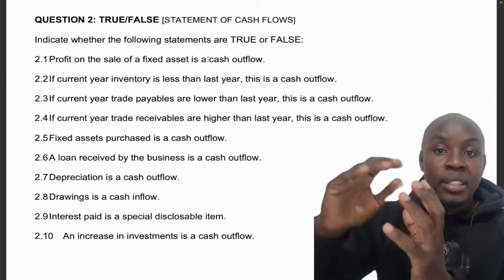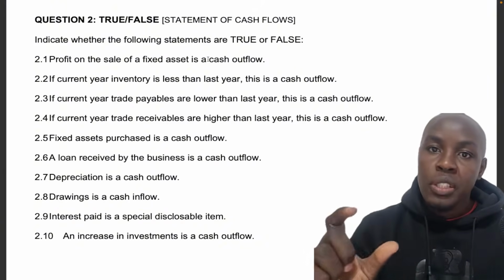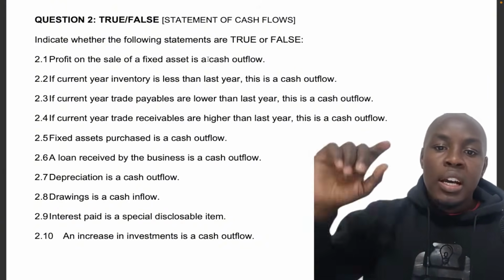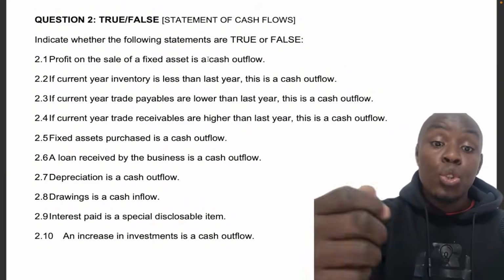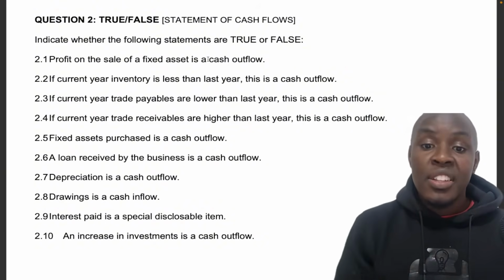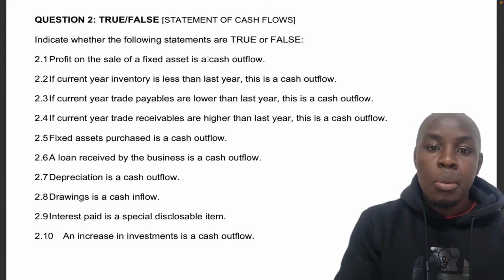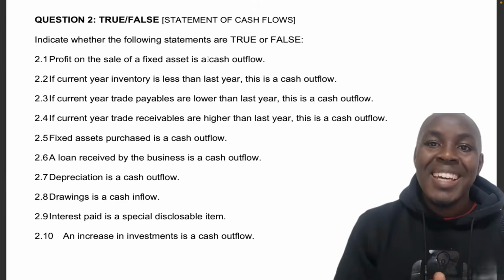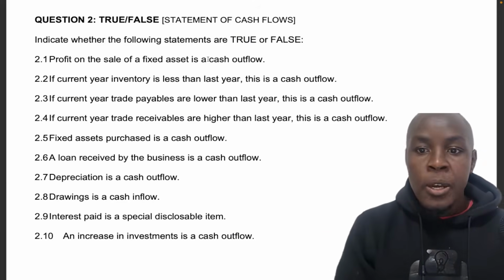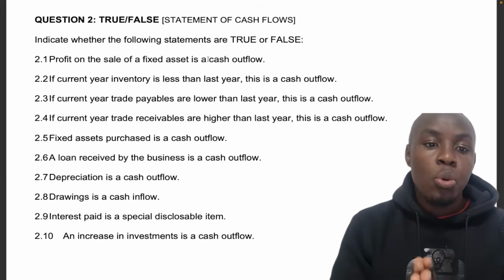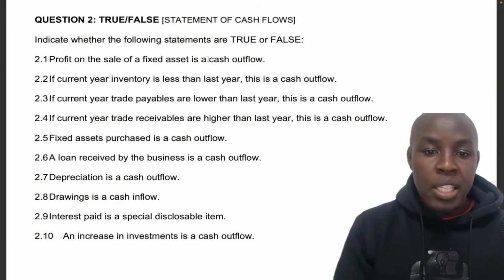Okay, and that would help us come all the way to profit after tax. And so if it's already captured in the sales, we need to put it as a negative to show that we actually didn't receive this money. The difference between last year's trade receivables and this year's trade receivables is a cash outflow. Okay, that's also working capital management, by the way, as 2.4 is. And so the answer is true for 2.4, because if it's gone up, it's a cash outflow.